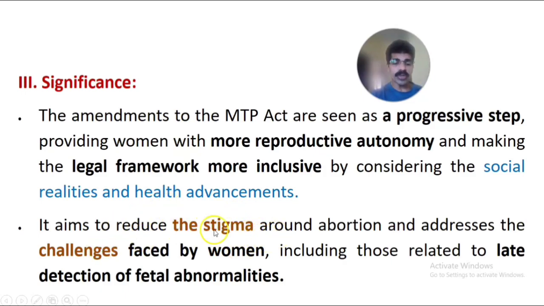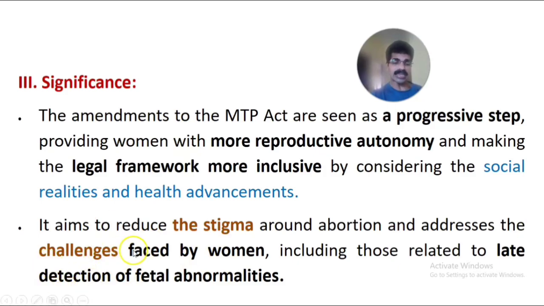So it aims to reduce the stigma around abortion, and it also addresses the challenges faced by women who are victims of rape or incest, or physically or mentally disabled women who have undergone sexual harassment or rape.